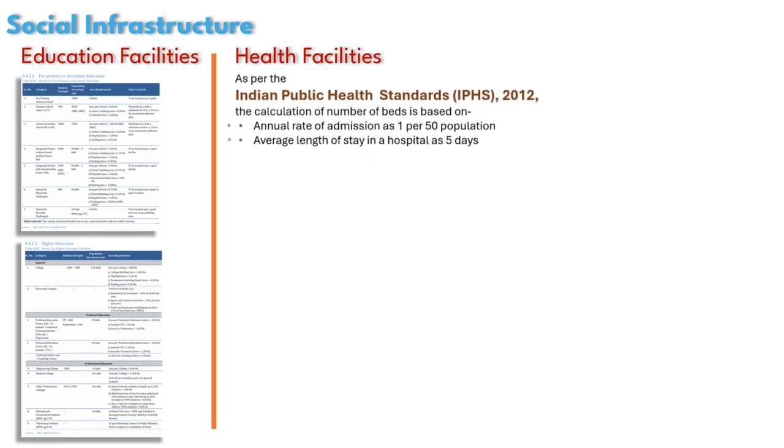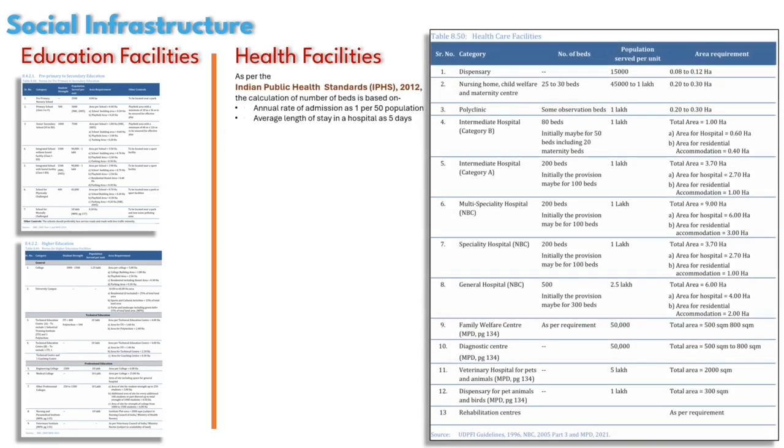Just like education facilities, URDPFI provides guidelines on health facilities based on the population size of a city or a town. On the right side of the screen, you can see a table with the type of health facilities, the number of beds, the population size of each facility, and their required area.